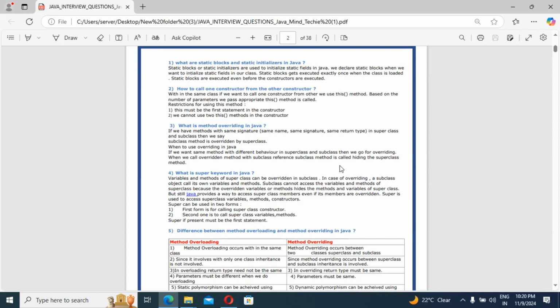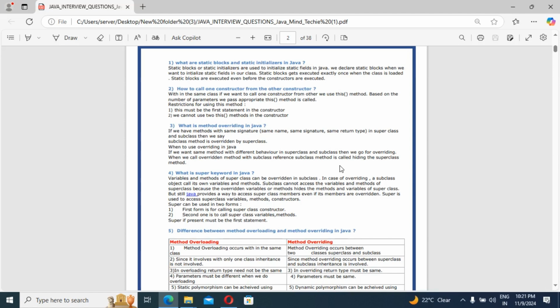So guys, in case of overriding, a subclass object calls its own variables and methods, but the subclass cannot access the variables and methods of the superclass because the overridden variables or methods hide those of the superclass. Correct, guys? But Java still provides a way to access superclass members even if they are overridden.